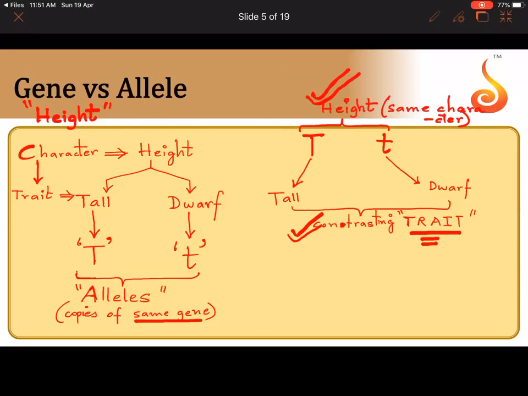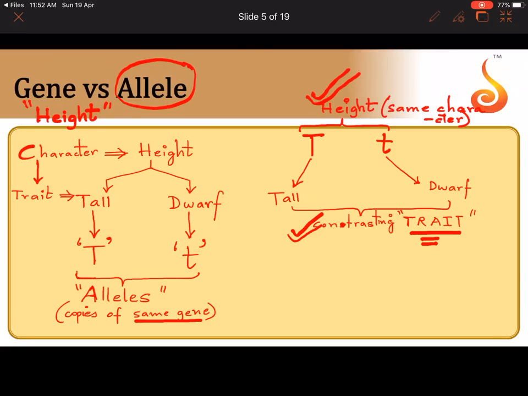So capital T is a gene or an allele. You can use it interchangeably, but you should bear in mind, when I say it is an allele, it codes for a contrasting form of a trait of a particular character. Tallness and dwarfness are traits of which character? Height of the plant. Okay, so please bear in mind that gene versus allele, actually they can be used interchangeably because they control the same character. But why use a different word called allele? Because they code for not the same trait, they code for contrasting pairs of traits. One codes for tallness and one codes for dwarfness.